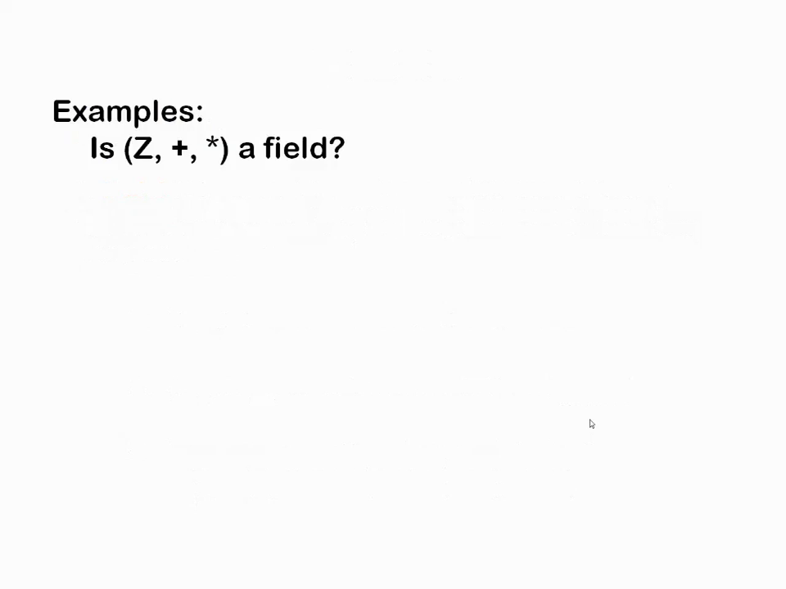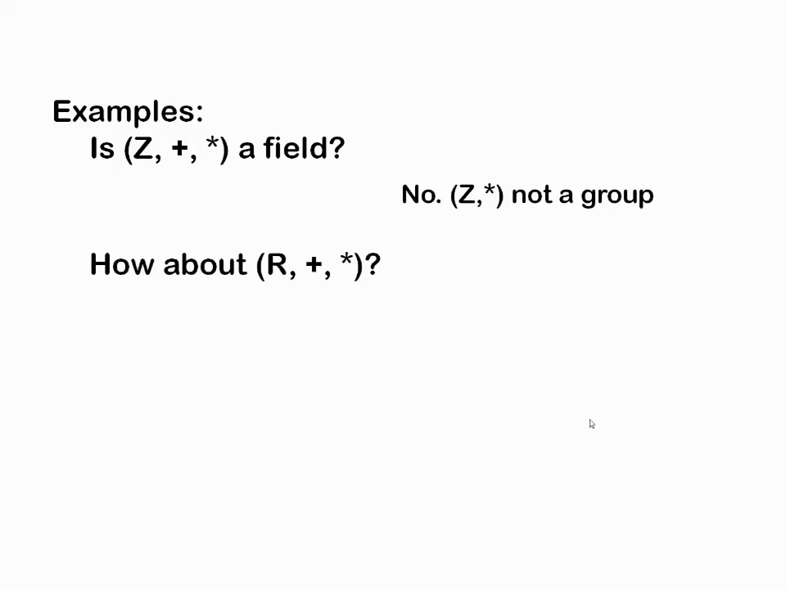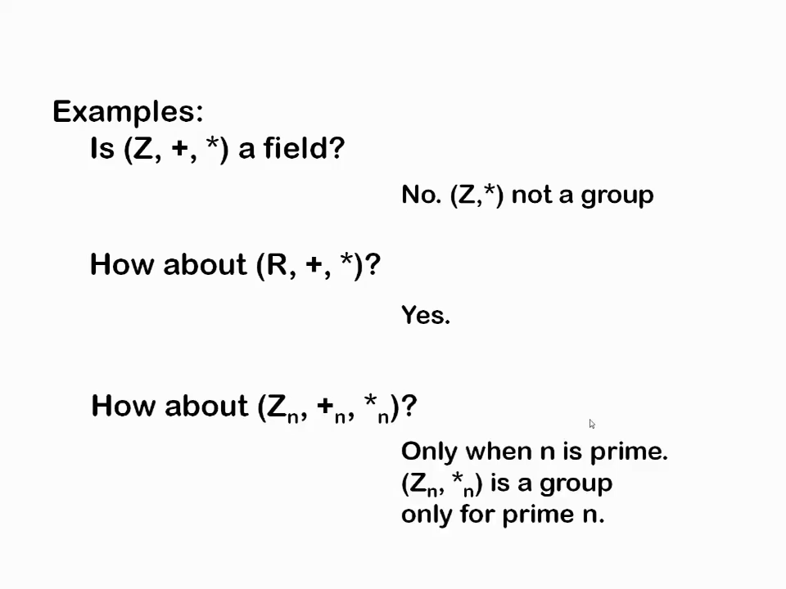Now, is Z comma plus comma star a field? No. Z comma star is not a group at all. What about R comma plus comma star? It is a field. And what about Zn with addition modulo n and multiplication modulo n? Only when n is prime, Zn comma star n is a group. So this is the concept of rings and fields.